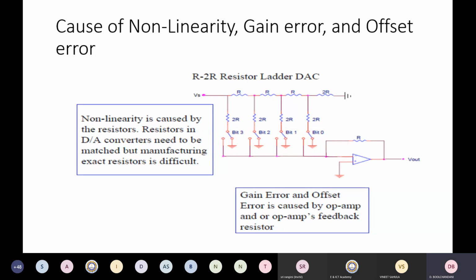Gain error and offset error are caused by the op-amp or the op-amp's feedback resistor. So if you want to reduce the gain error and the offset error, you will have to choose an op-amp with low offset errors, or you have to find techniques which can reduce the offset errors.